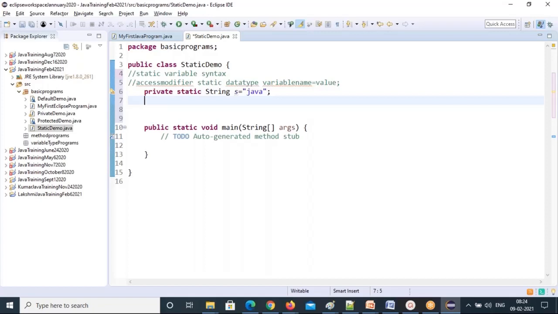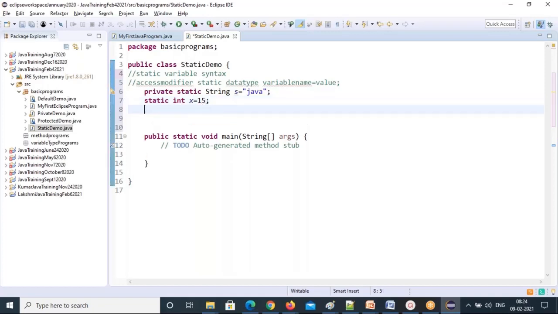Next, the static variable where I'm declaring default. If I want to use the default access modifier, I should not use any modifier keyword. Directly start with the static keyword, then int x equal to 15. Next access modifier: I'm using protected static.